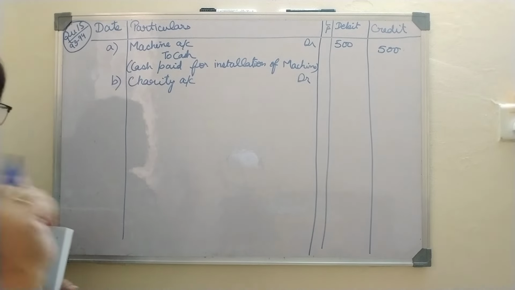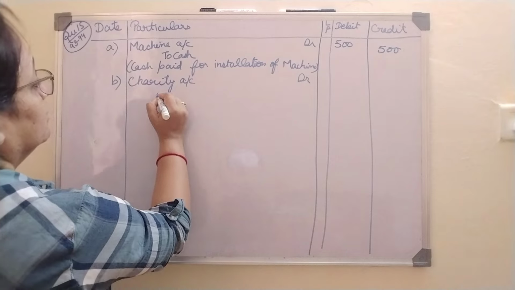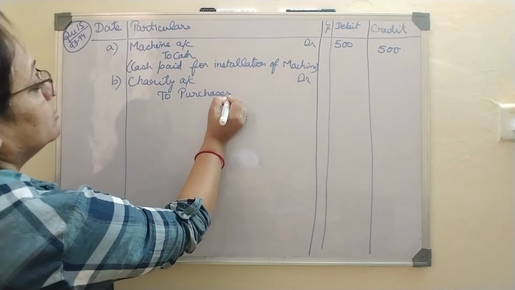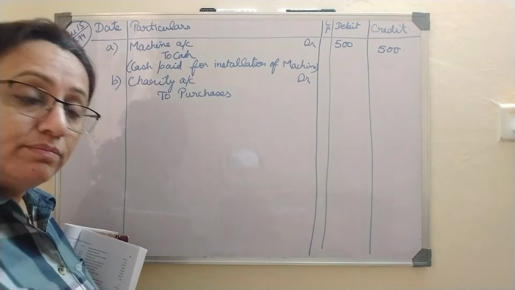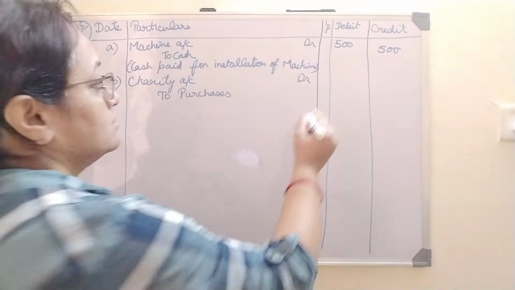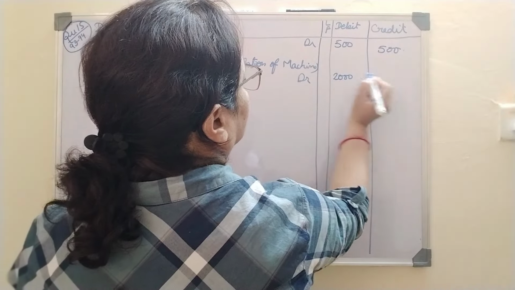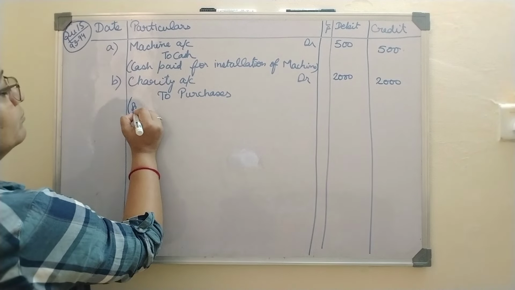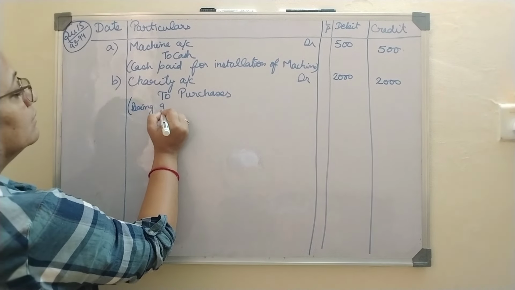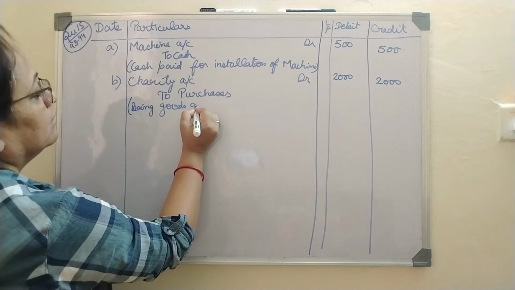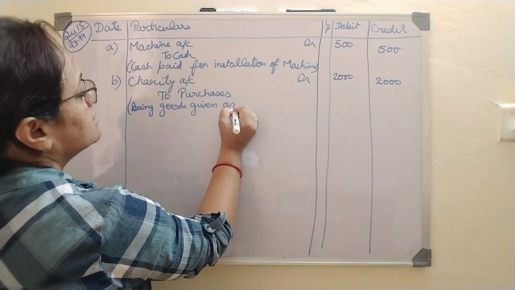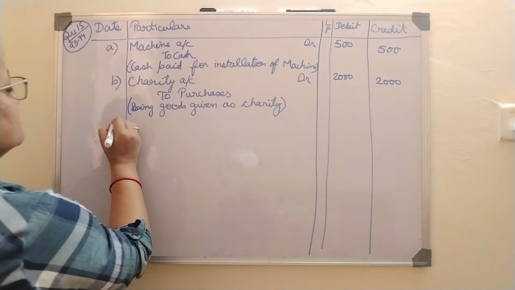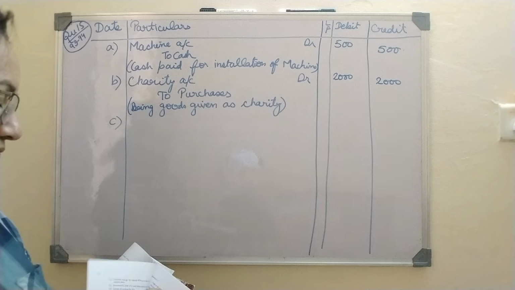So whenever goods come in the transaction, remember you will not write cash, you will write to purchases, because whatever goods we are purchasing we are entering in the purchases, right? So it is 2000. Being goods given as charity, right?